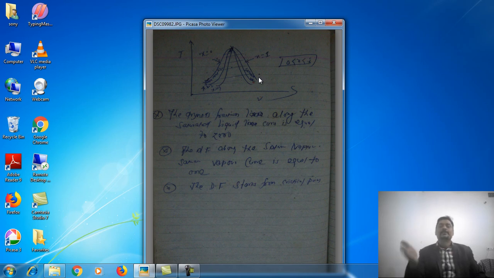So at the saturated liquid curve the dryness fraction will be 0, and along the saturated vapor curve the dryness fraction will be 1. These are the important observation points we have studied in this session.